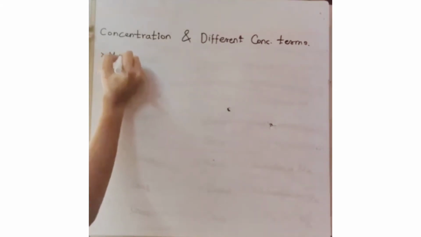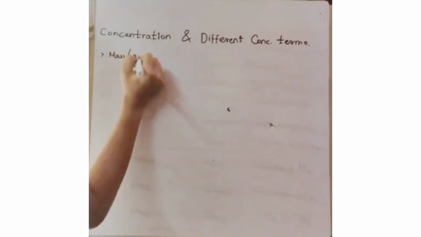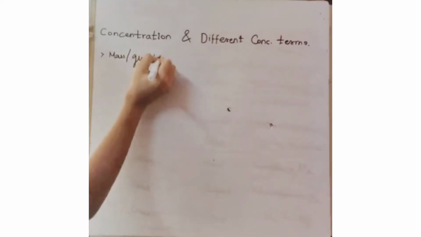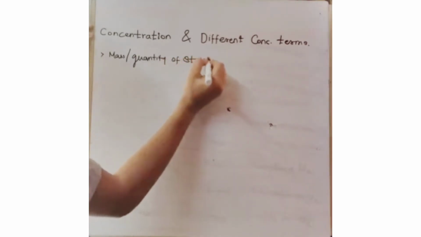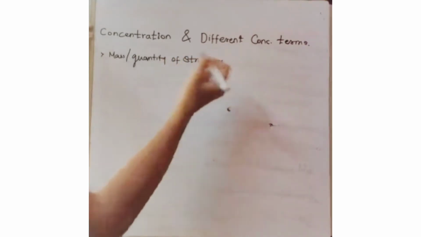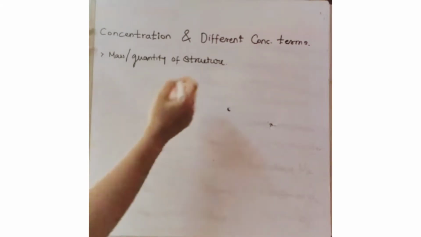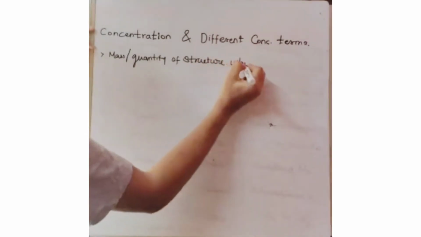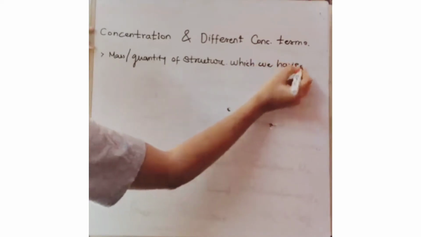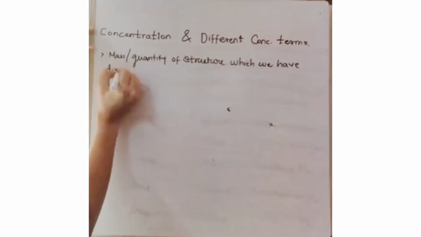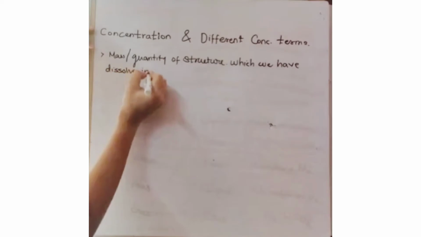Okay, so I will just write it down over here: mass or quantity of substance which we have dissolved in a given volume.